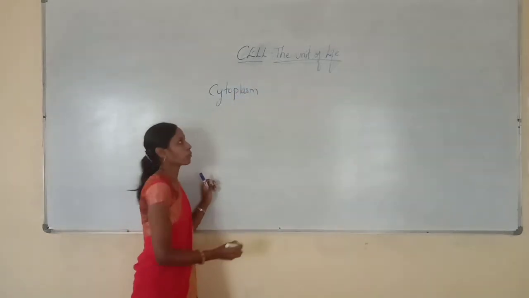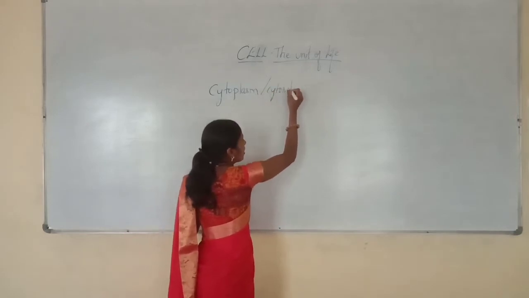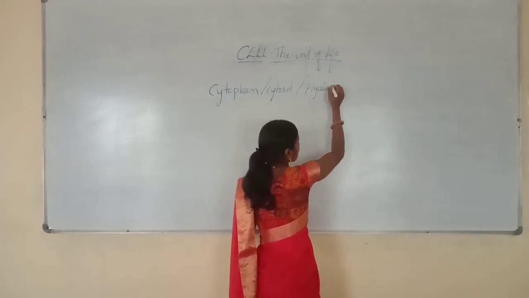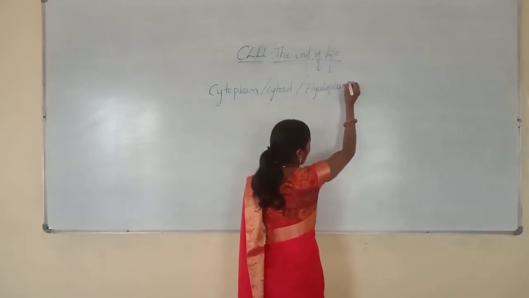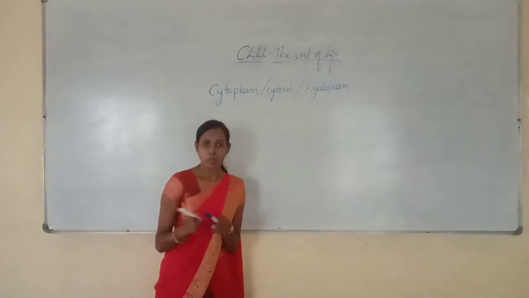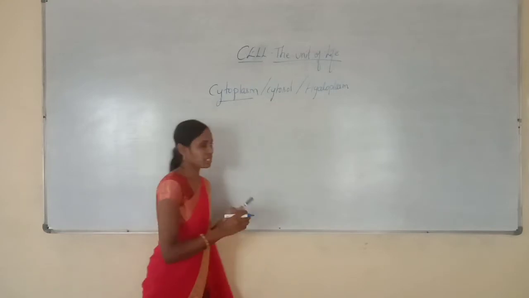Cytoplasm can also be called cytosol or hyaloplasm. Already you know that cytoplasm is the semi-fluid matrix of the cell.